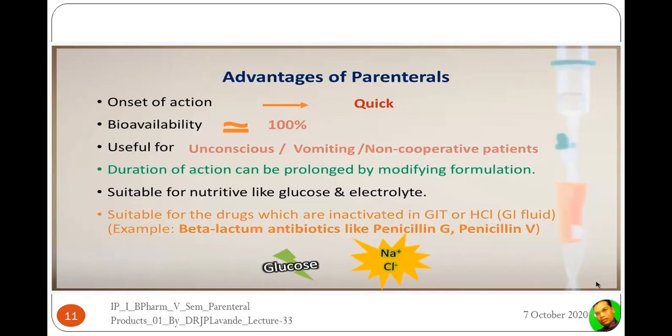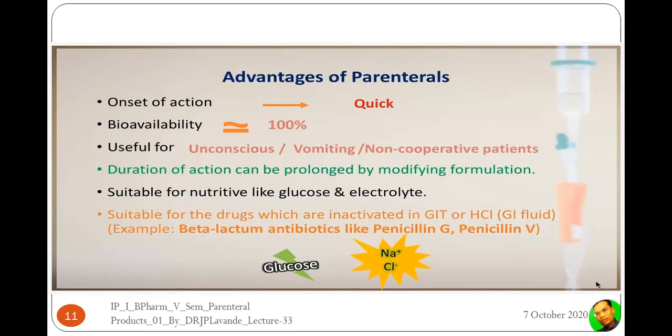The duration of action can be prolonged by modifying the formulation. We can go on designing a depot kind of formulation in order to modify the duration of action. Or we can choose a particular suitable crystalline form so that the duration of action can be prolonged, or we can quickly start the onset of action. It is suitable for nutritives like glucose and electrolytes.